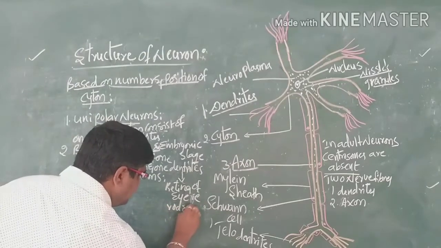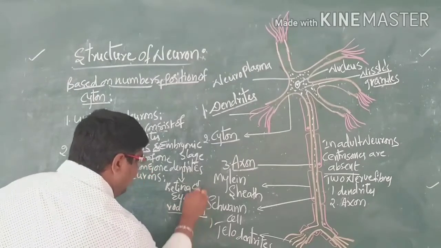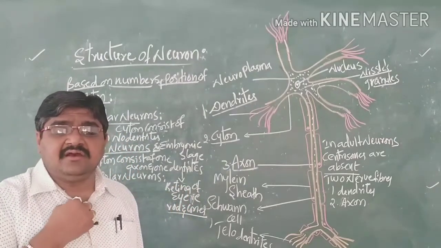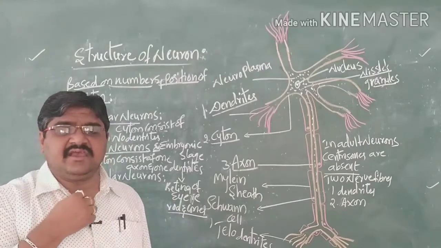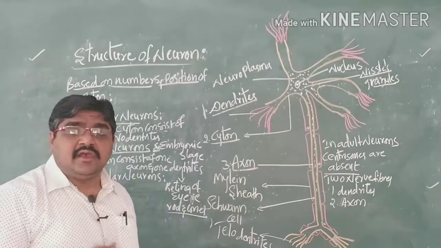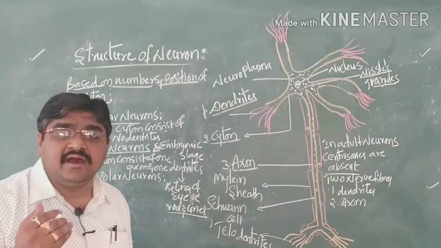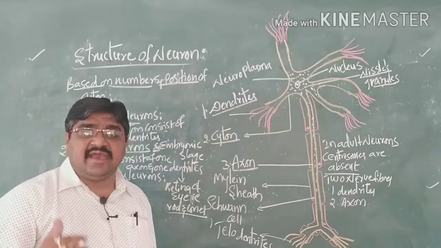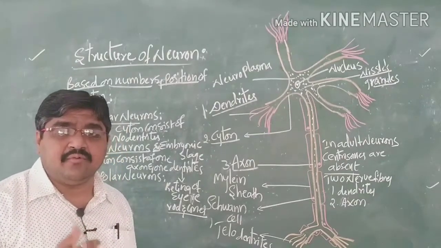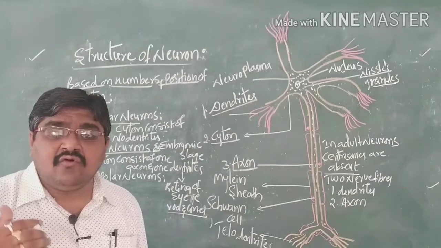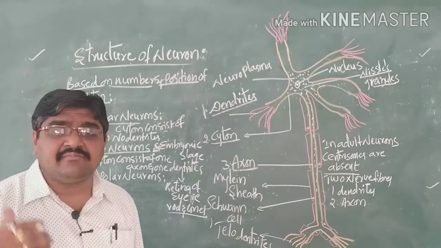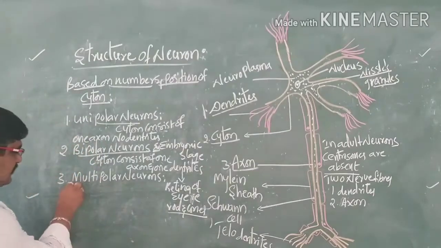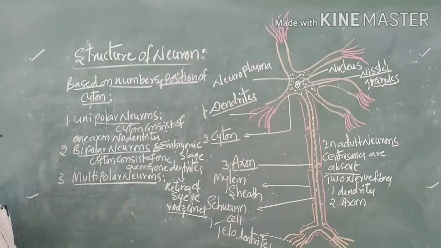Here, the rods and cones in the retina of the eye are bipolar, that is, one axon and one dendrite arise from the cyton. Then we call them bipolar neurons. If only one axon arises and no dendrites are present, then we call them unipolar neurons. And coming to the last one, that is multipolar neurons.